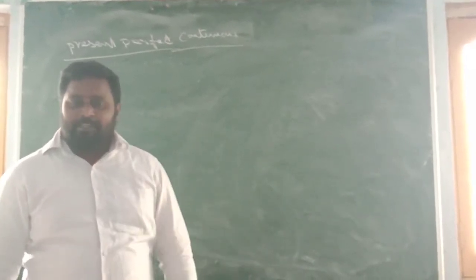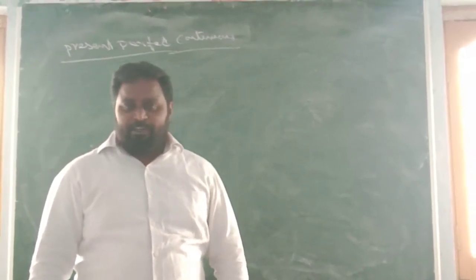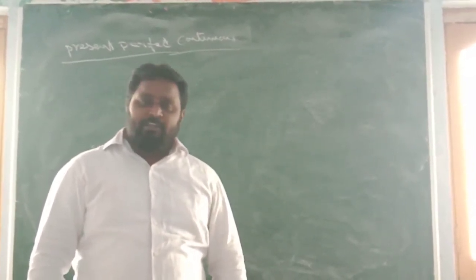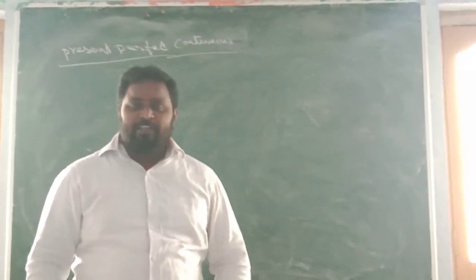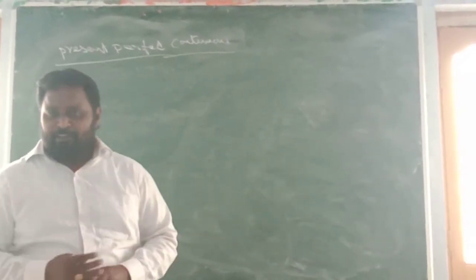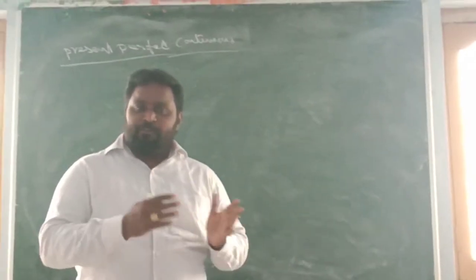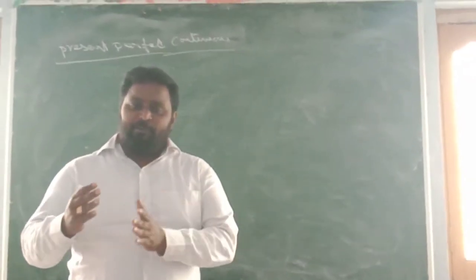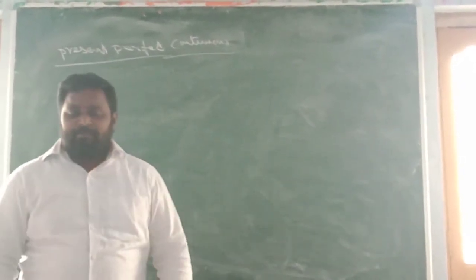First one, simple present, present continuous, present perfect continuous tense. In past tense also we have 4 times: simple past, past continuous, past perfect continuous. In future tense also we have 4: simple future, future continuous, future perfect and future perfect continuous tense. In simple present we will see.